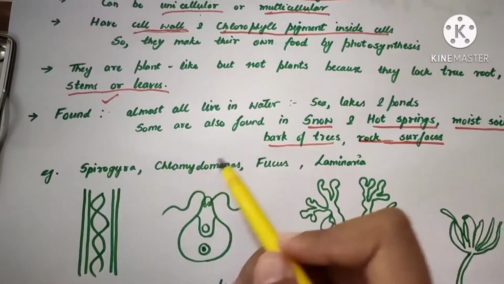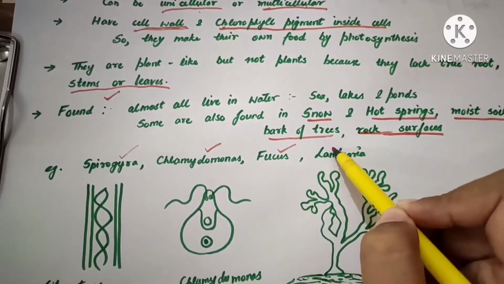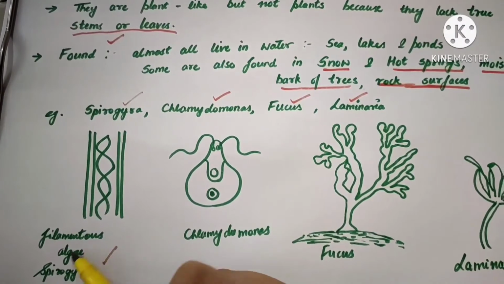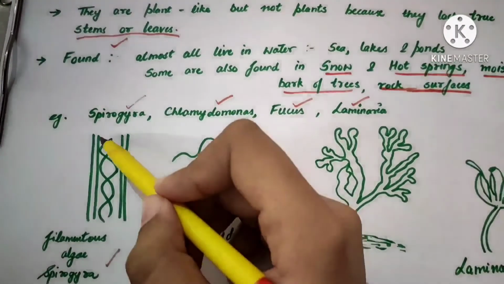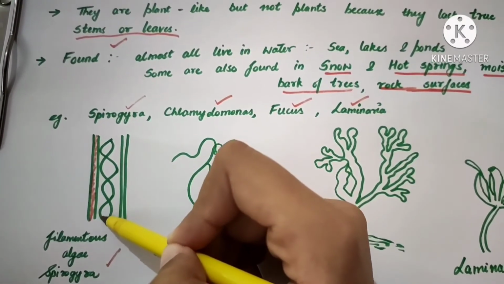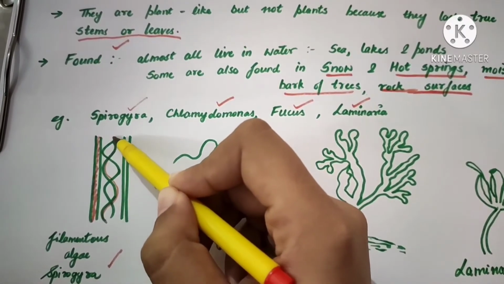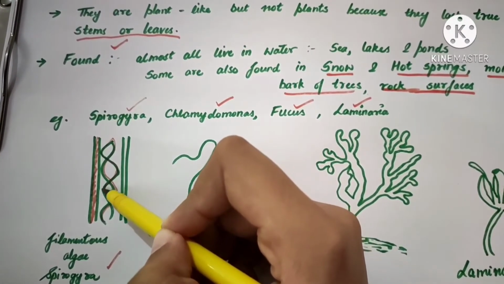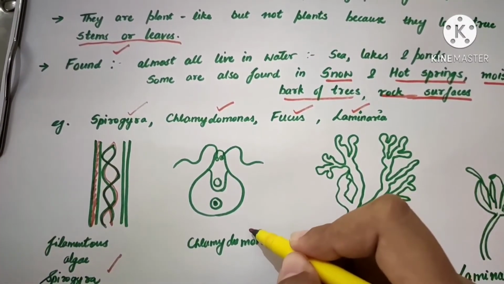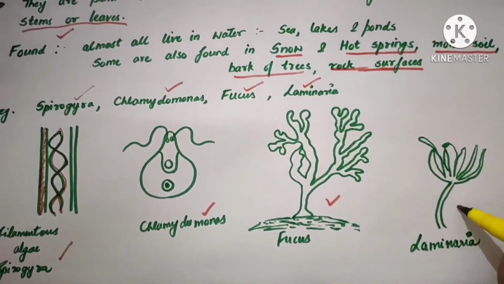Now examples of algae are Spirogyra, Chlamydomonas, Fucus, Laminaria. So this is a Spirogyra. Spirogyra is a filamentous algae, and as you can see, this is the cell wall of the algae. And this thing is a chloroplast. So it has a ribbon-like chloroplast. This is again an example of an algae, that is Chlamydomonas. This is Fucus and this is Laminaria.